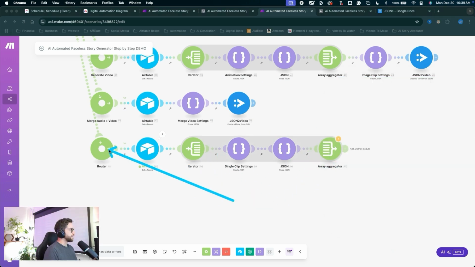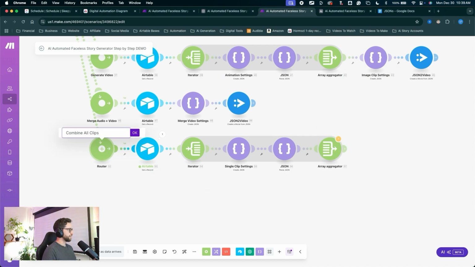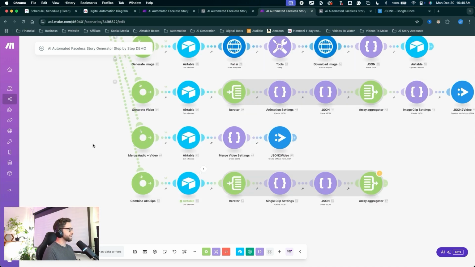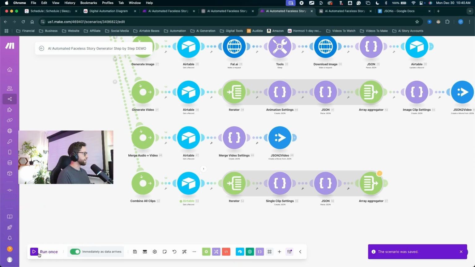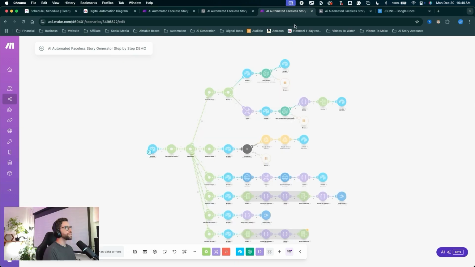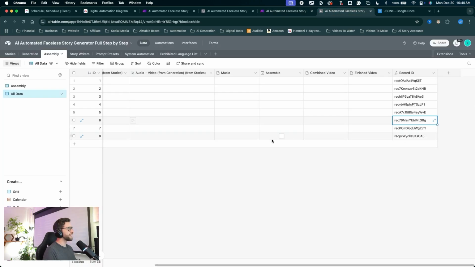So I'll click OK. I'll right click on this router to rename it, combine all clips, click OK, and we can run this scenario to get that data down. I'll come down and save the scenario, save anyway, hit run once, run anyway, jump into Airtable. Now the way that we trigger this is by hitting the assemble